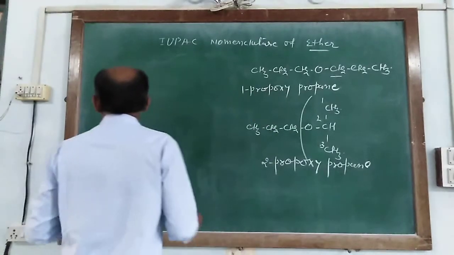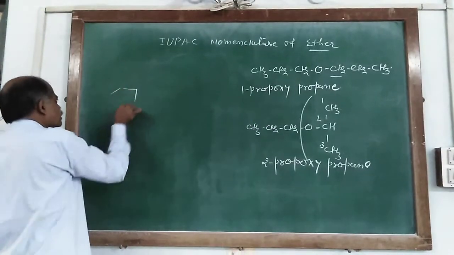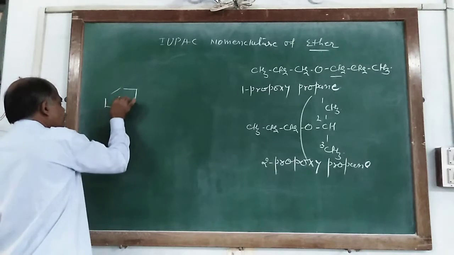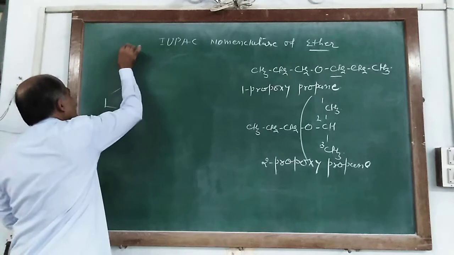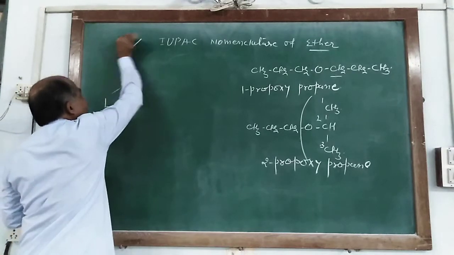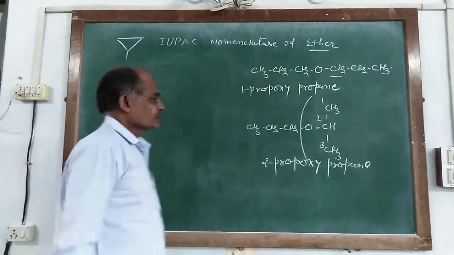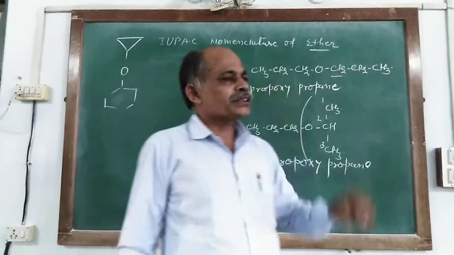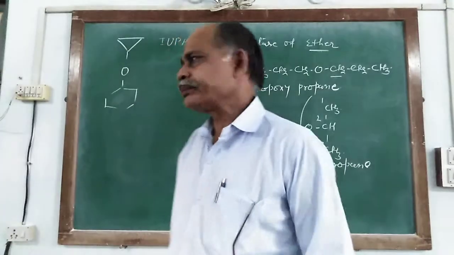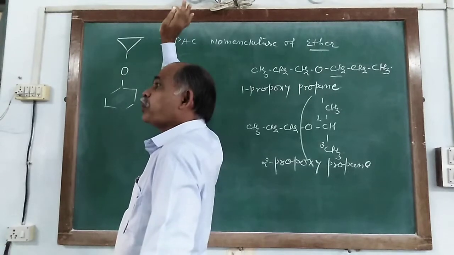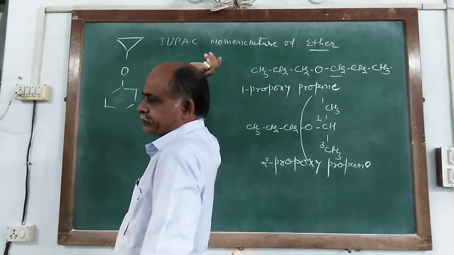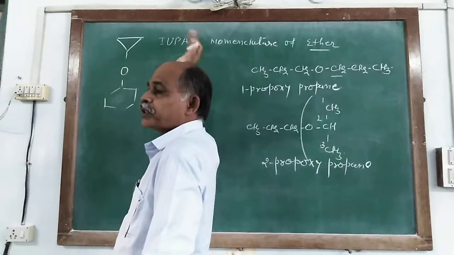Similarly, you have been given this type of structure with oxygen, and here both sides of oxygen, 2 alkyl groups are linked and the alkyl groups are formed in cyclic form. So which is given first priority?